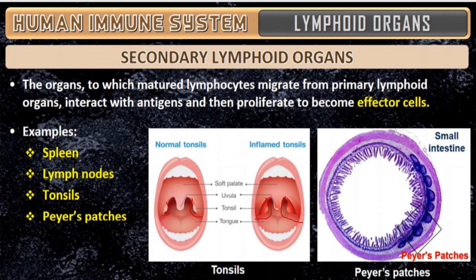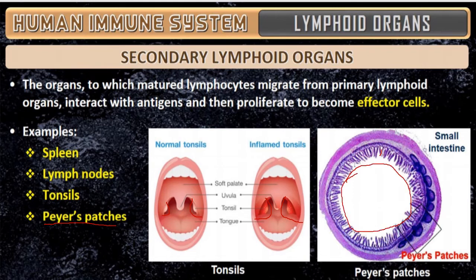The second is the Peyer's patch. This is something new you may have heard. Peyer's patches are aggregations of lymphoid tissue. See here, it is an aggregation of lymphoid tissue. This is the small intestine villi wall. This all is the small intestine inner wall.